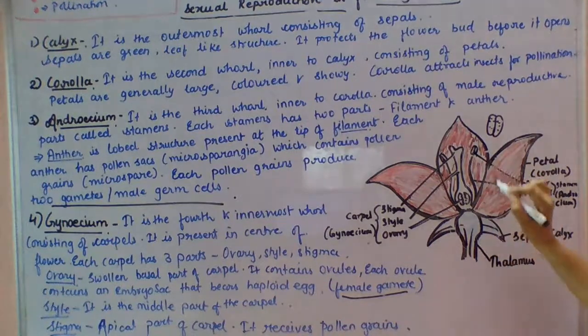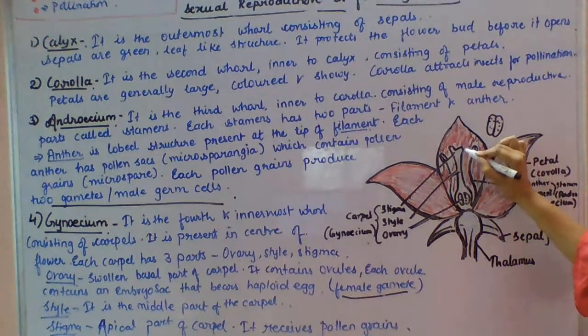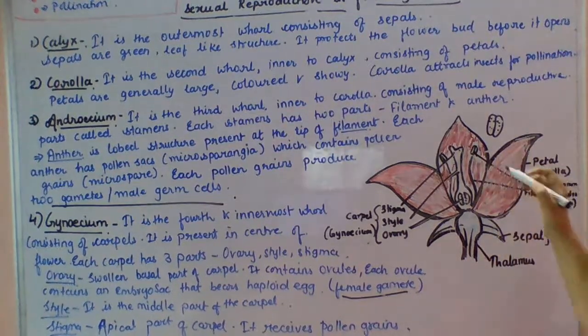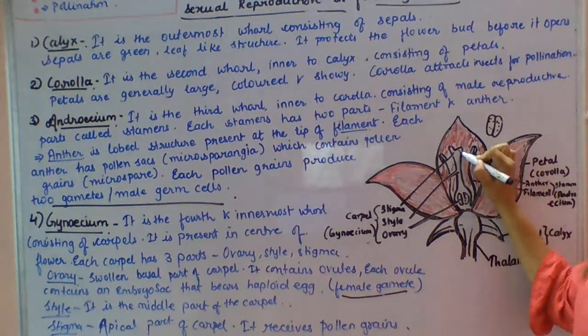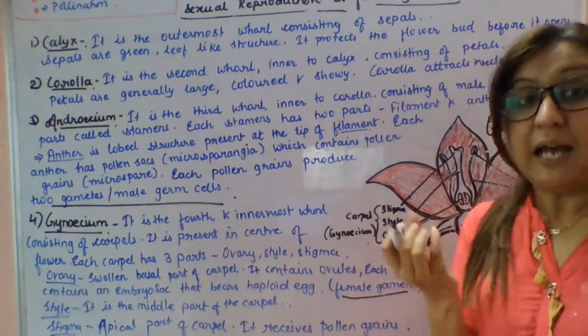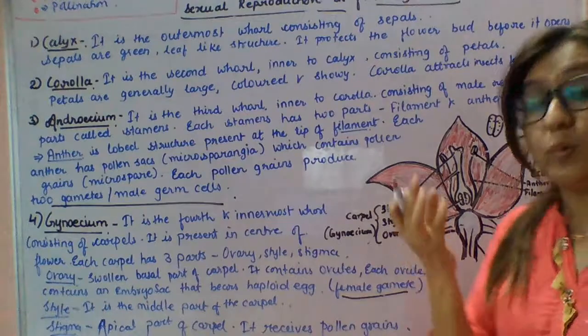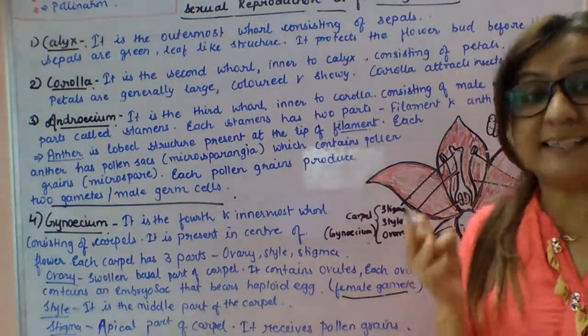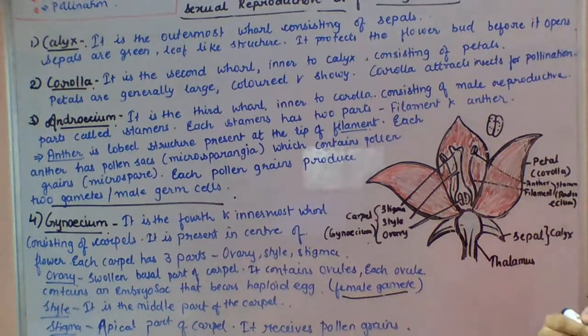Next, stigma, the apical part of the carpel. The part which is present at the apex, in the topmost part, is called the stigma. It is very sticky in nature and it receives the pollen grains. When pollen grains come closer to the stigma, they stick to it. Okay, students, so these are all the parts of the flower.